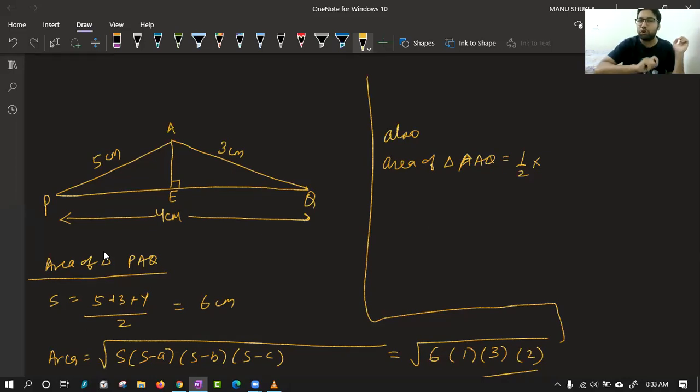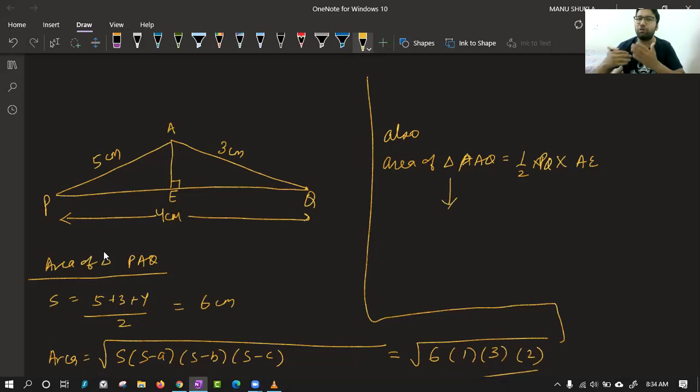If the perpendicular was lying on AQ, it would be your base. If the perpendicular was lying on PA, it would be your base. In our case, it is lying on PQ. Therefore, PQ is the base. So half PQ into height. What is the height, class? Please confirm. It is AE. And now put the values.